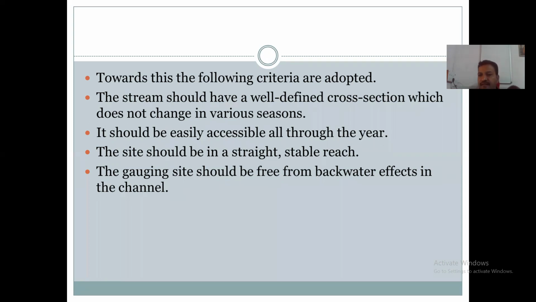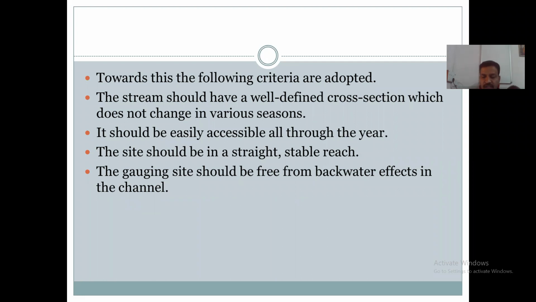You cannot obtain the discharge measurement, or the flow measurement cannot be finalized. If there is a change in the cross section, there may be a change in the measurement of the stream flow.